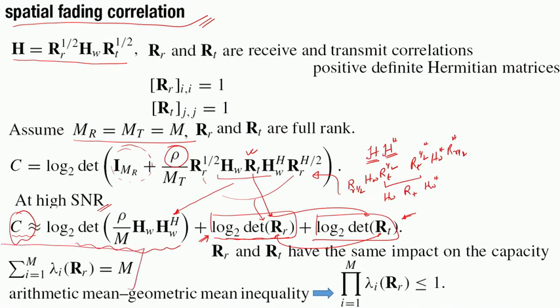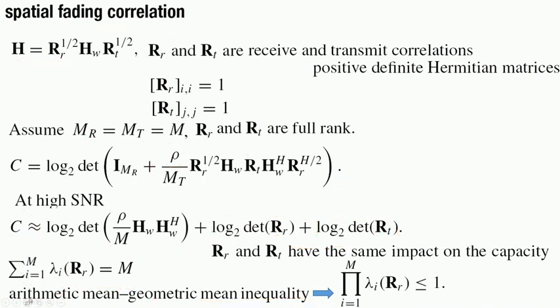Like before, we have to put this constraint that sum of lambda_i of R is equal to M. Using arithmetic geometric mean inequality, which we had seen earlier for the diversity case, what we get is this result. This was also seen earlier. Now, if the determinant of R_R is less than or equal to 1, that means the log determinant is less than or equal to 0.